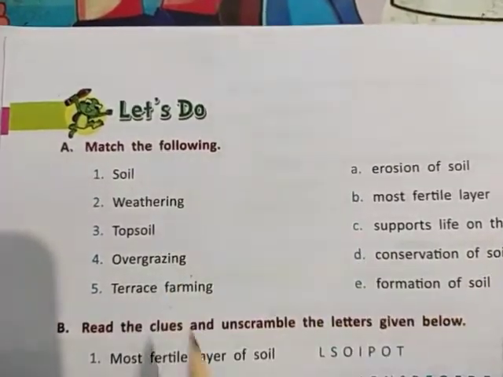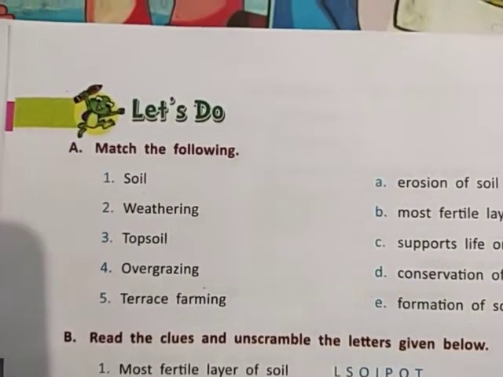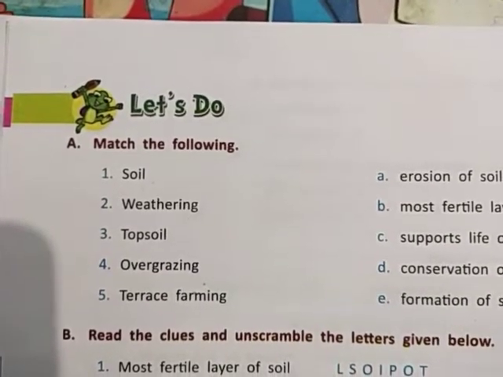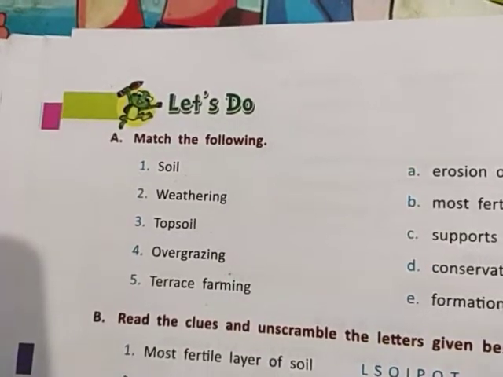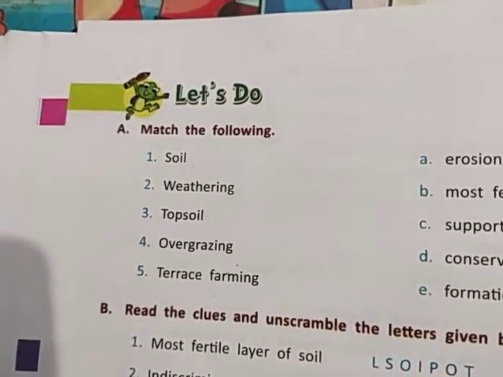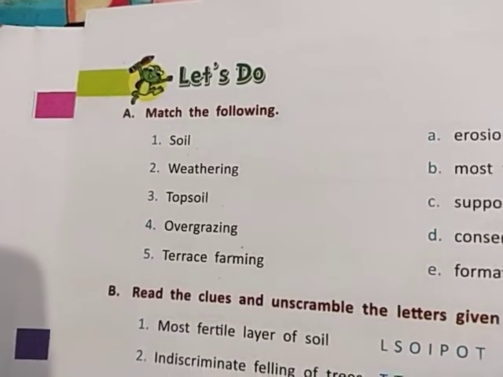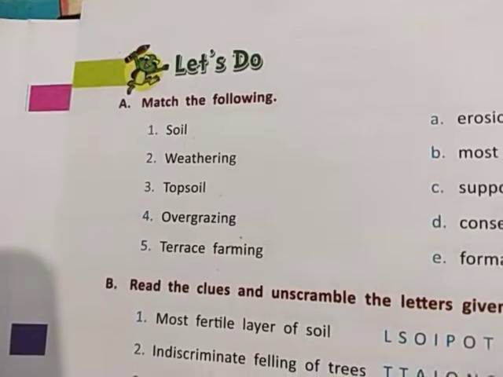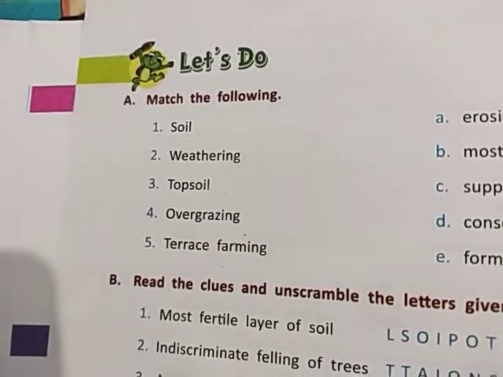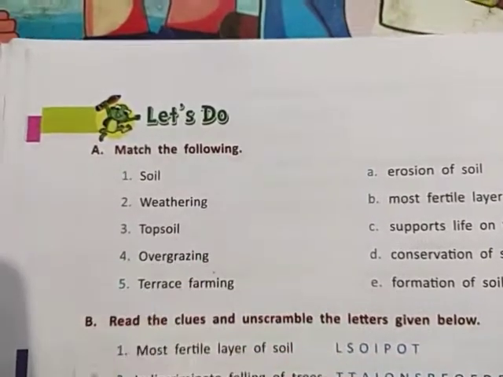Then weathering. What is weathering? Weathering is the process of making soil. Wind and water break down the big rocks and convert them into the powdered form of soil. Then topsoil: the most fertile layer, the first layer of the soil.